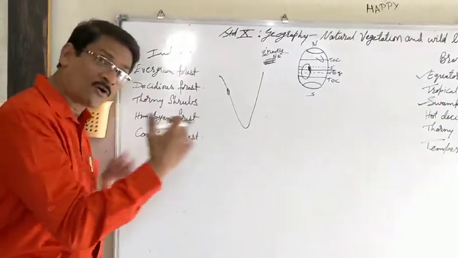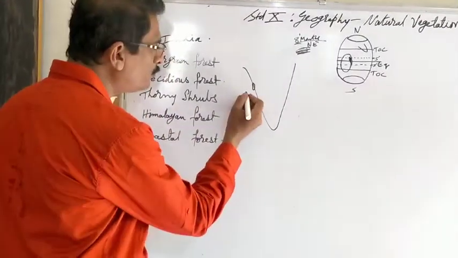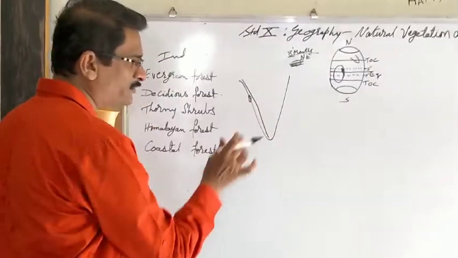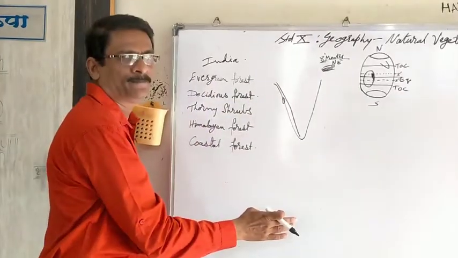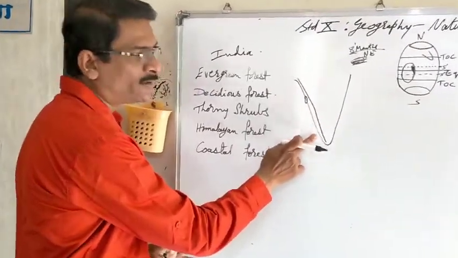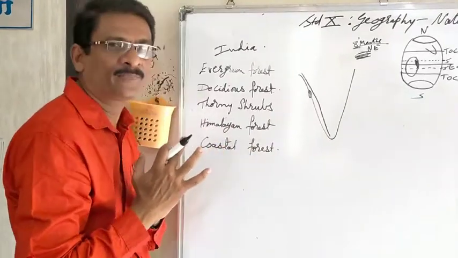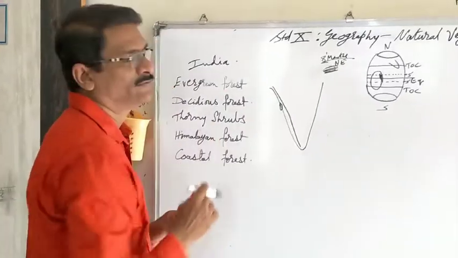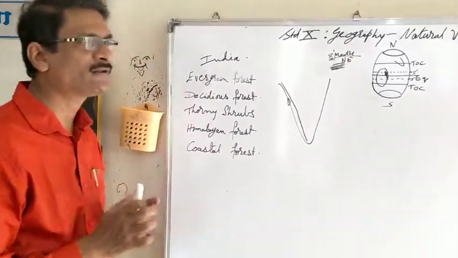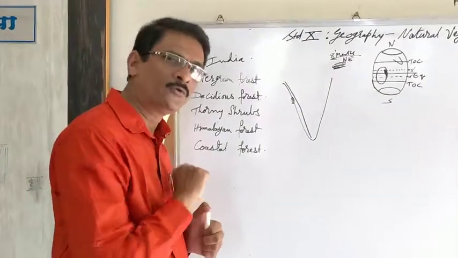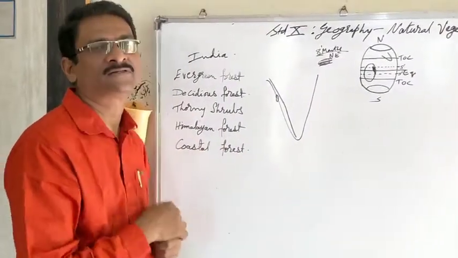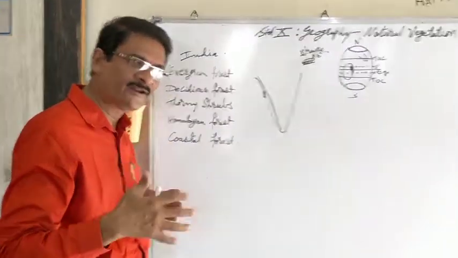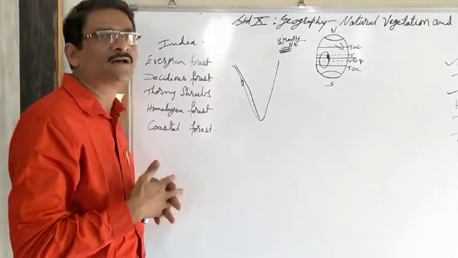But the duration of the rainfall year to year varies. It is only up to 4 months. And this is the area of Western Ghats. Now, this Western Ghats, a continuous line along the western coast, is one of the demarcated areas rich in flora and fauna in terms of India. Here we have green forest. Now, evergreen forests are the forests where trees are green throughout the year. Naturally, they attract the birds, they attract the animals for their food. And then a variety of animals are found in this area.